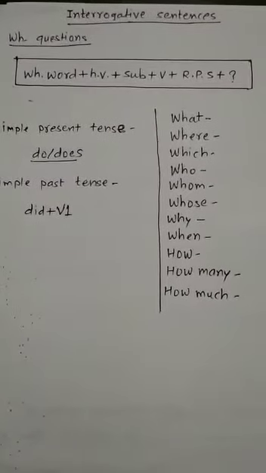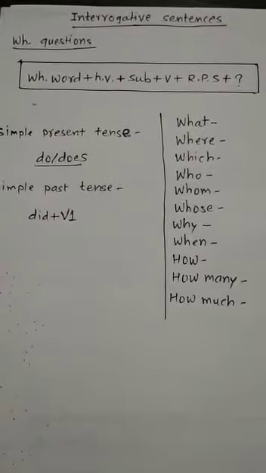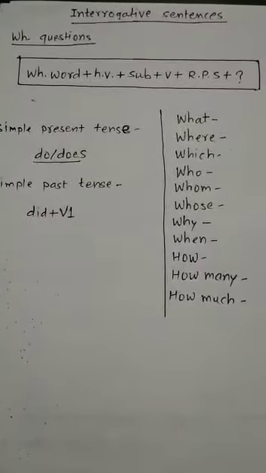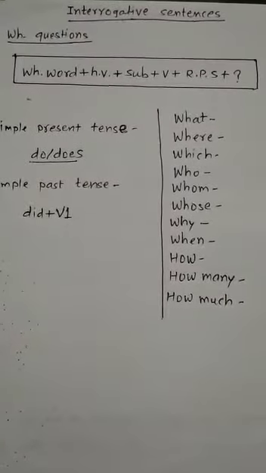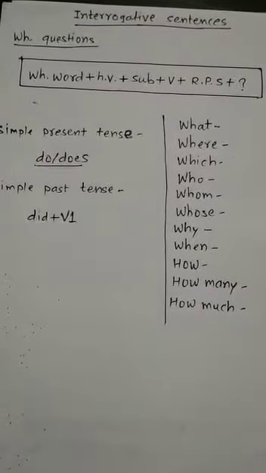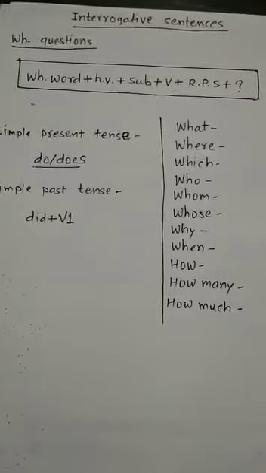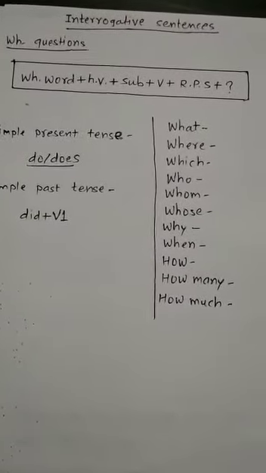So how are these questions? Any sentence is given and a particular part of that sentence is underlined. So you are asked a question like this: frame a WH question to get the underlined part as the answer. In any sentence the underlined part will be given and you will have to frame a question to get that part as the answer in your WH question.